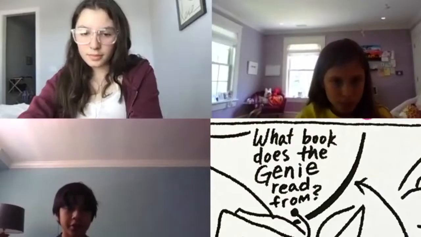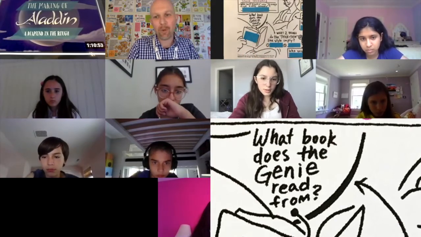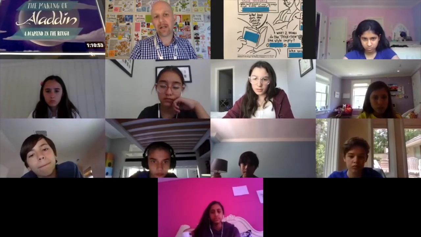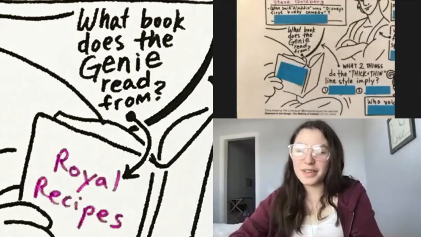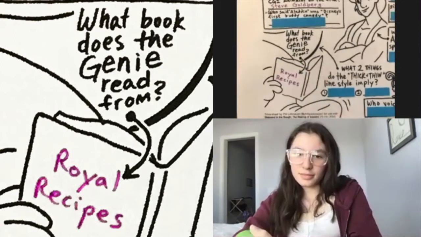What book does the genie read from? The genie reads from a book. What was the name of that book? The Book of Wish? Very good guess, because he does grant wishes. Ariana. Royal Recipes. Royal Recipes is correct, turning Aladdin into royalty at that time.